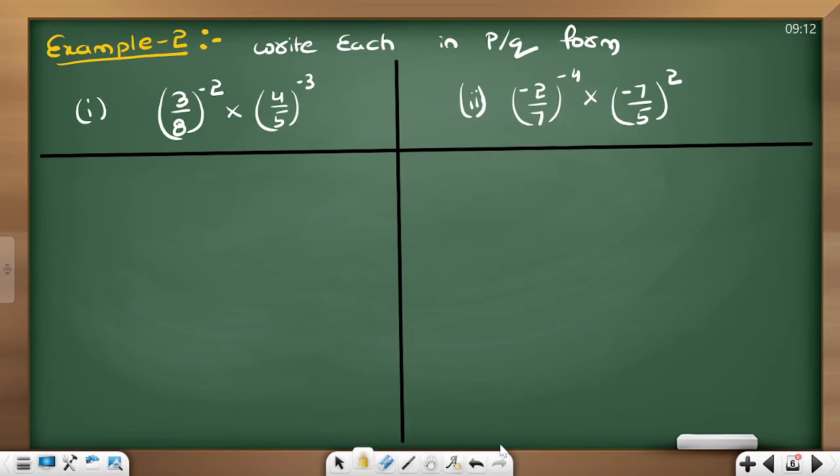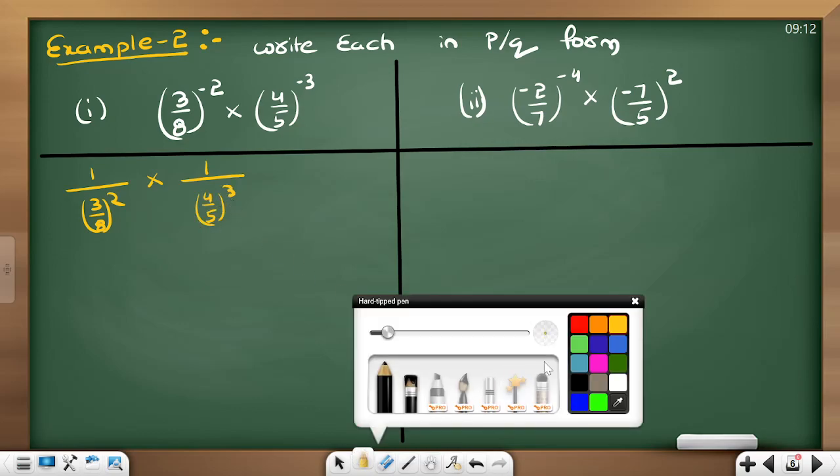Okay, so one question we are going to do right now. (3 by 8) power minus 2 into (4 by 5) power minus 3. So what we are going to do is, (3 by 8) power minus 2 is 1 divided by (3 by 8) power 2, into 1 divided by (4 by 5) power 3. Is this clear?